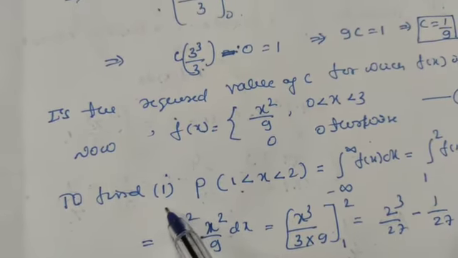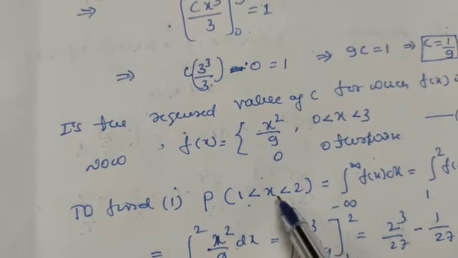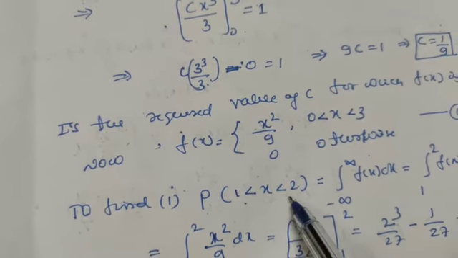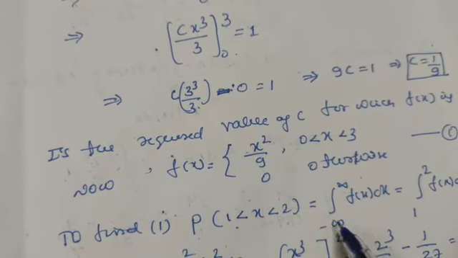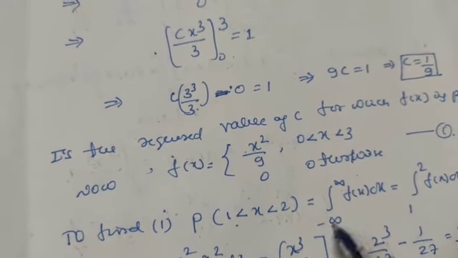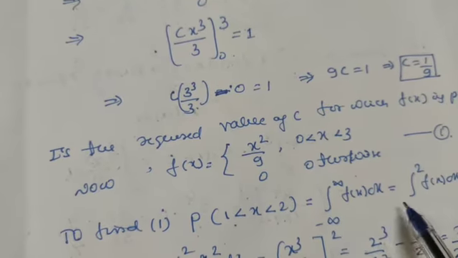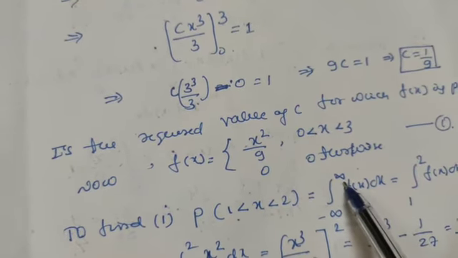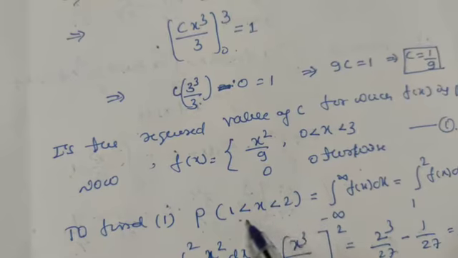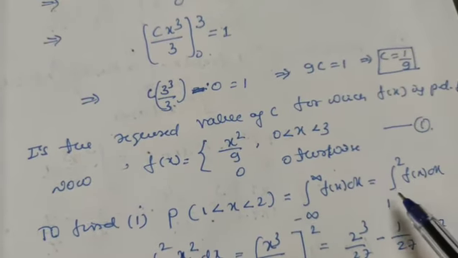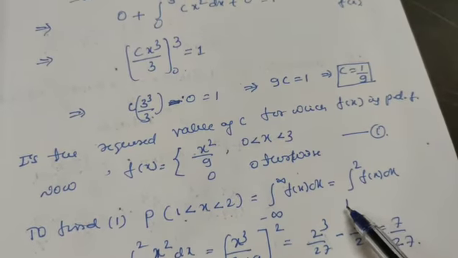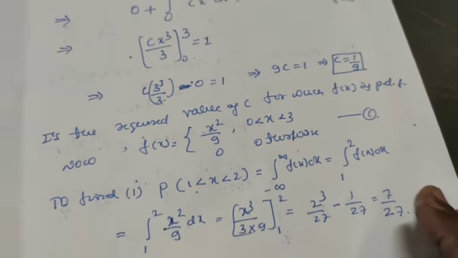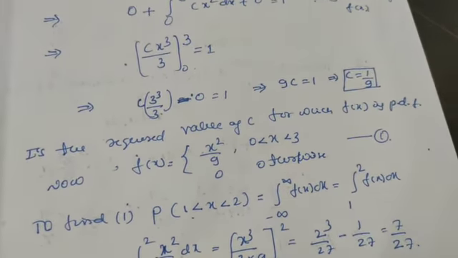First, let us find the first one. This is P(x) when x is between 1 and 2. It equals, again for the same interval, the integral from minus infinity to plus infinity of f(x) dx. Again we divide this interval according to our given interval 1 to 2. So we can write here only 1 to 2, because in all other cases its value is 0.